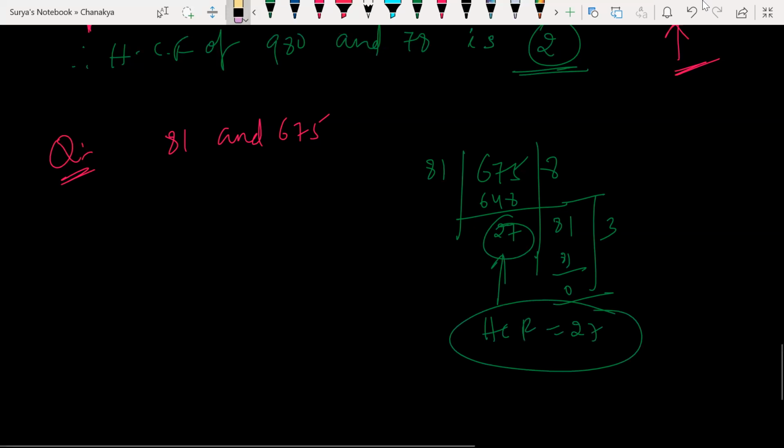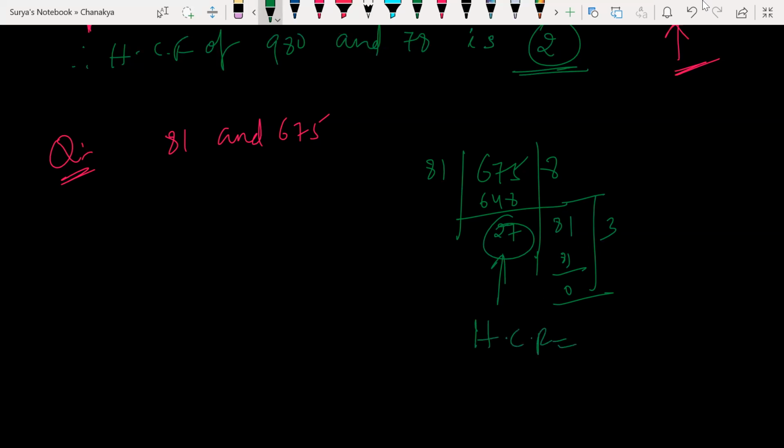This is a shortcut. But in MCQs, this is how you must find it. If he asks you to use the Euclid lemma method and find the HCF, then you must follow the A is equal to BQ plus R method. Okay? Okay, sir.